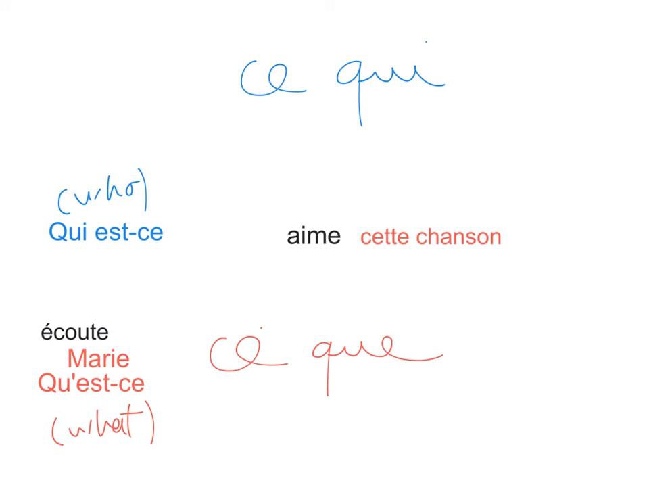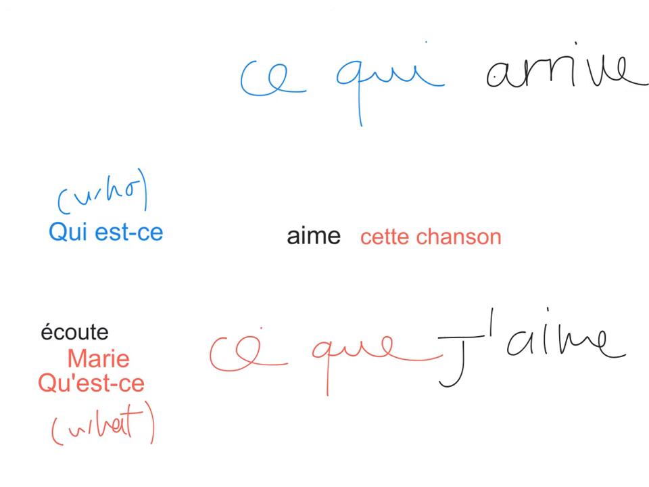So when I write ce qui arrive, again, as you can see, this is a subject. What happens? Okay? And if I write ce que j'aime, it's the thing that I like, but in this case it is j'aime ce que. Okay? J'aime ce que. So this is first. What happens? I like what. That's why we use ce qui and ce que.